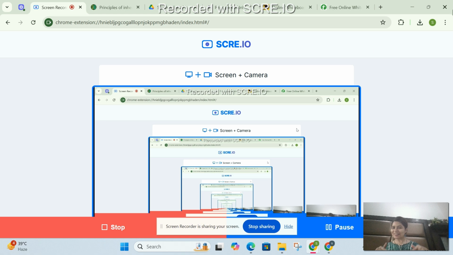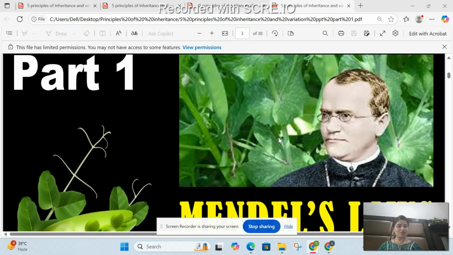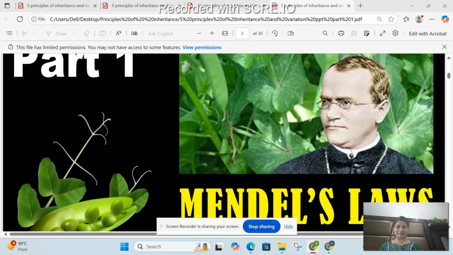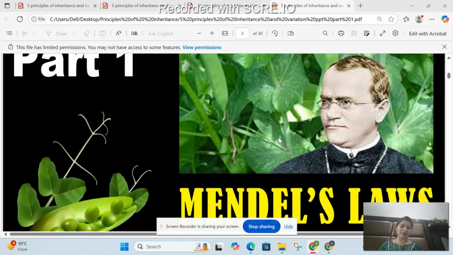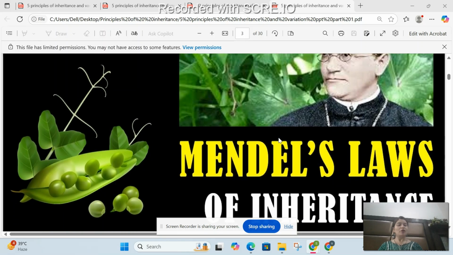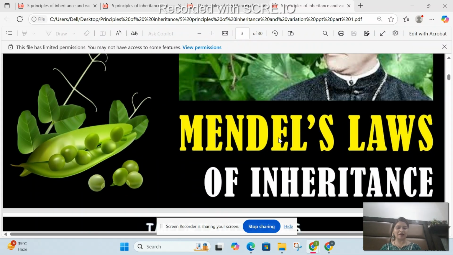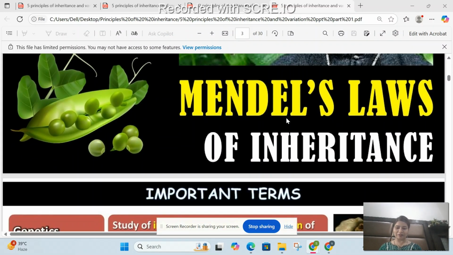So, let's get started. As we begin with the chapter on principles of inheritance, first I would like to focus your attention on this man. He's Gregor George Mendel. He's the father of genetics. As you can see, he was working on Pisum sativum. This question often comes in the examination: what is the organism, what is the plant that he began his trials on? He worked on Pisum sativum, which is the garden pea, as we have been using it in our houses, and you are much familiar with this also.